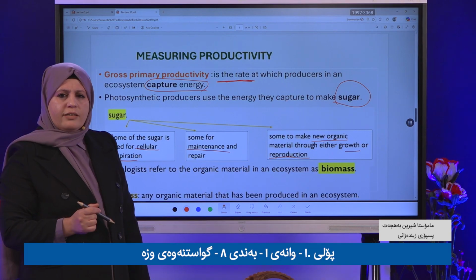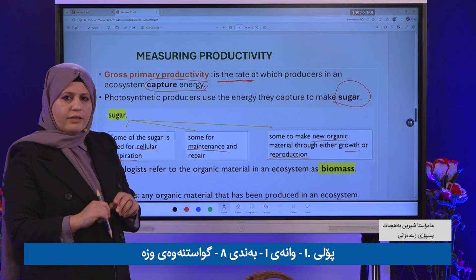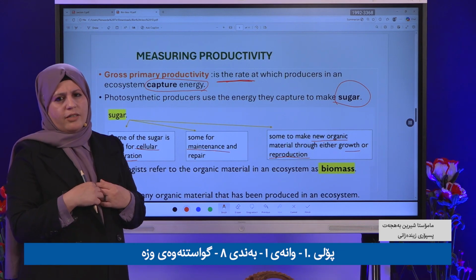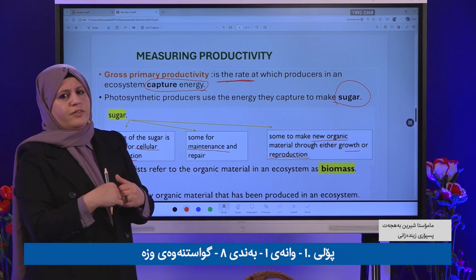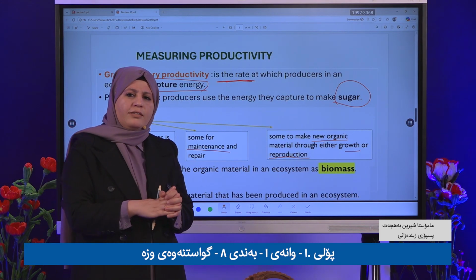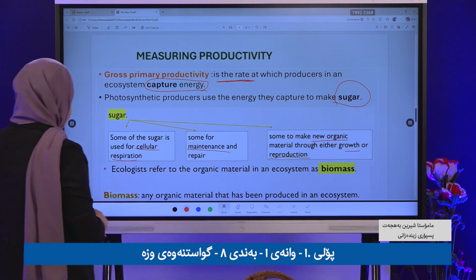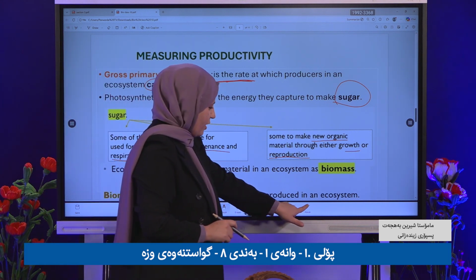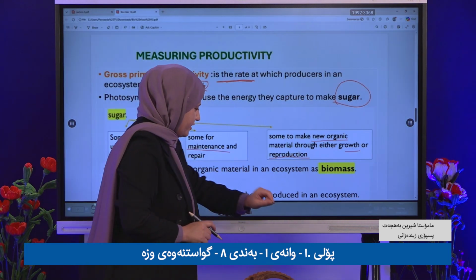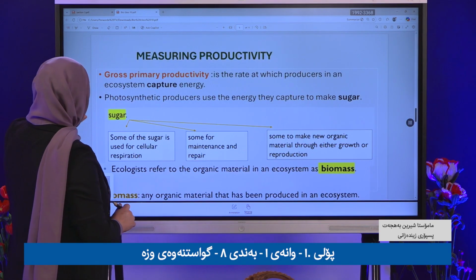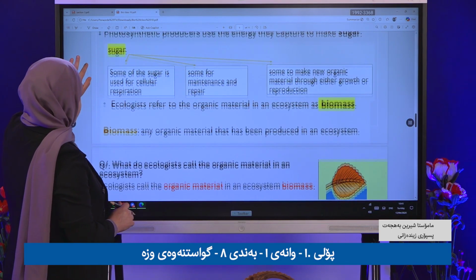Does the plant use all the sugar? Use all the food? So what about us? How is the energy transferred to other organisms? How? Look at here. Look at here. There is the point. Okay.